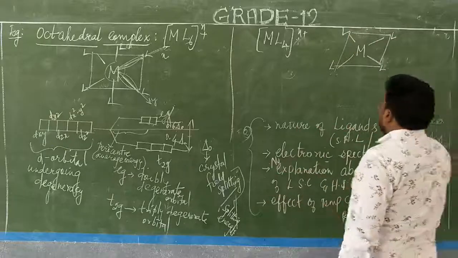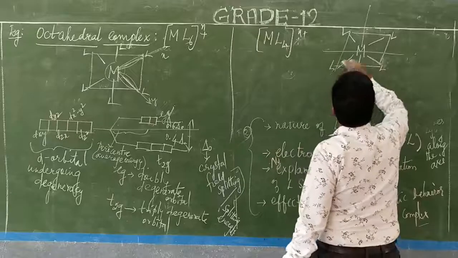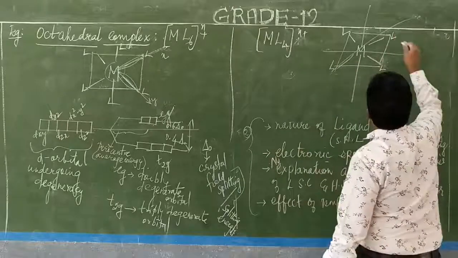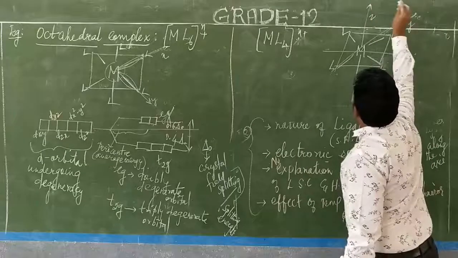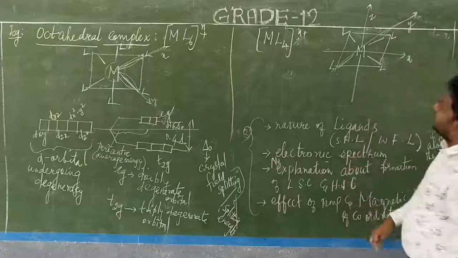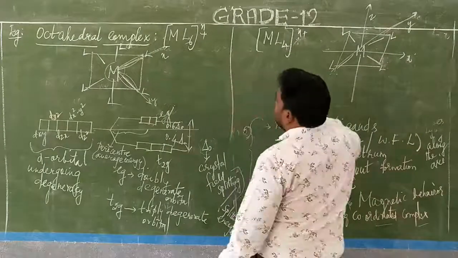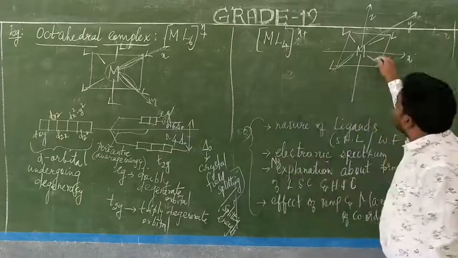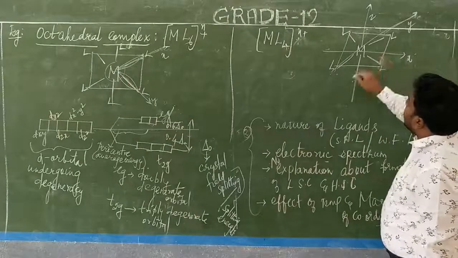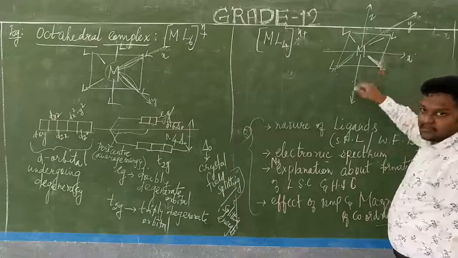Now, the axes go like this: X, Y, Z. What is the difference between this and this? There the ligands are lying on the axis. Here, the ligands are present in between the axes.